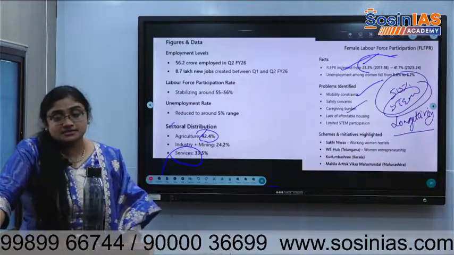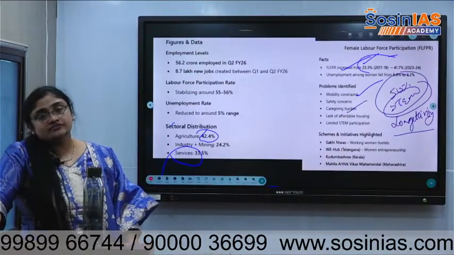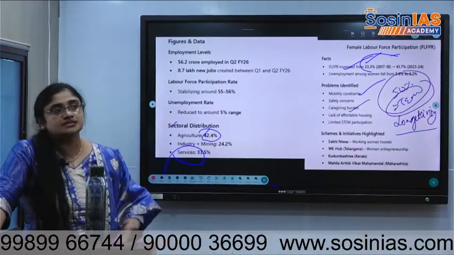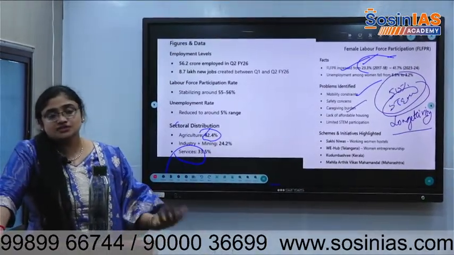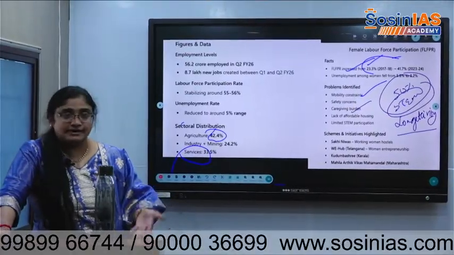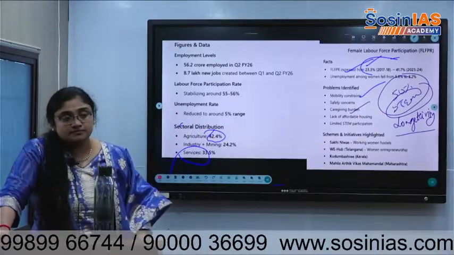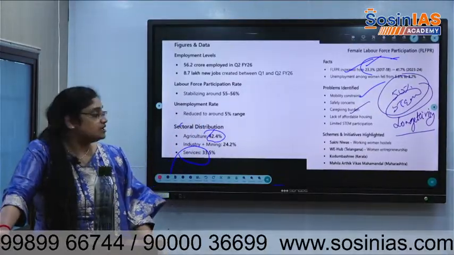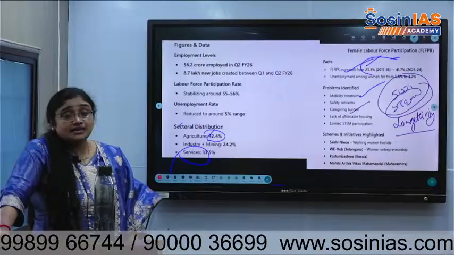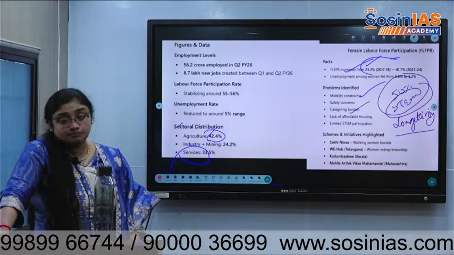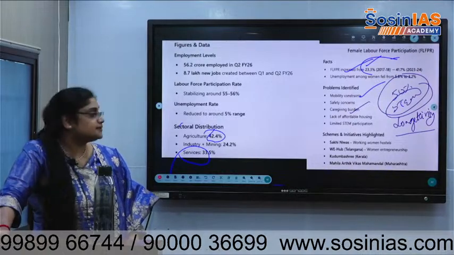Lack of STEM participation. If women are not going for STEM, they need to do low income jobs only. In low income jobs, there is no formalization, so there is no equal income also, though right now labor codes are coming. So it's all perennial problems. Okay, got it? So there are schemes like working women hostels, providing safety in every district.